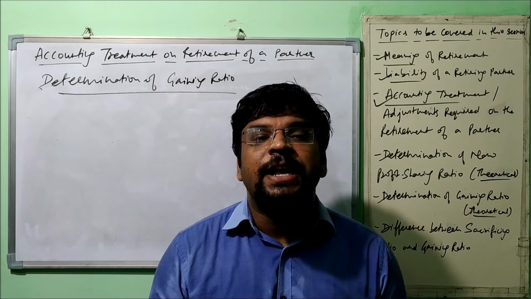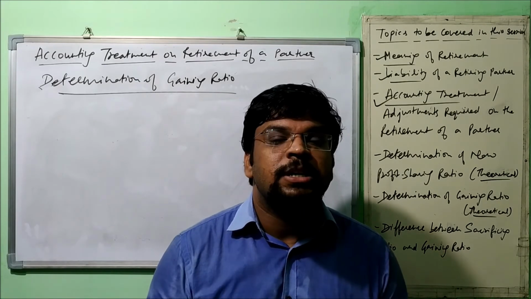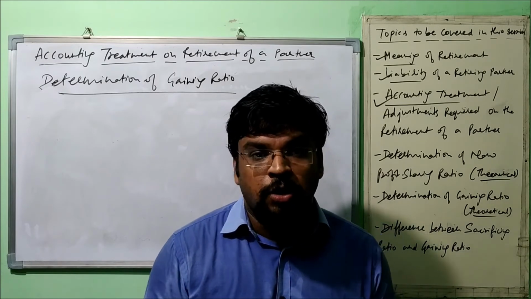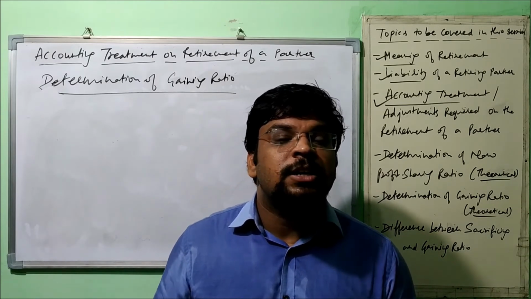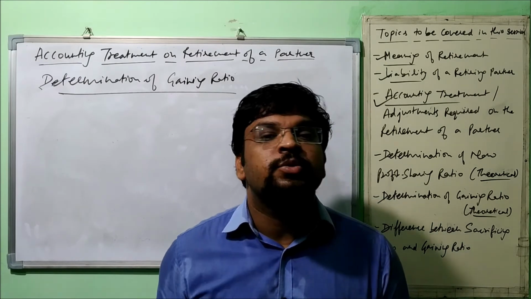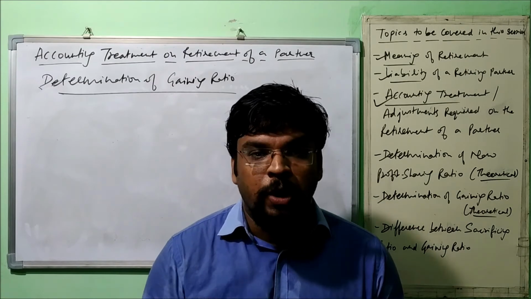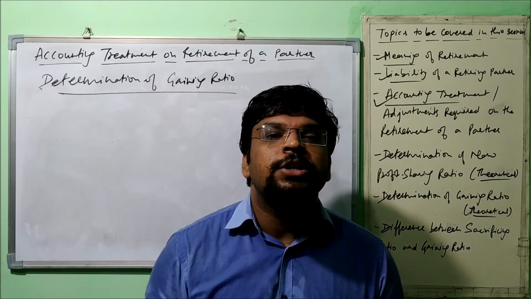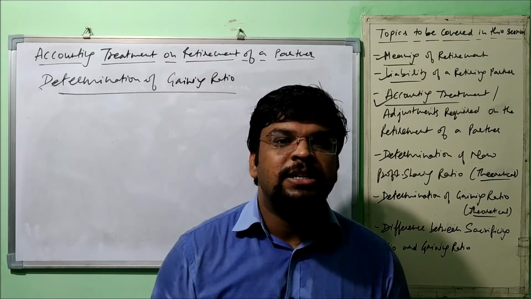Similarly, at the time of retirement of a partner, the outgoing partner needs to be compensated for sacrificing his share. Here the remaining partners are going to gain his share, so they are supposed to compensate him in the form of premium for goodwill, and for that the calculation of gaining ratio is necessary. That is why it is calculated.